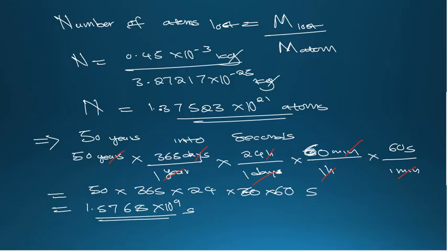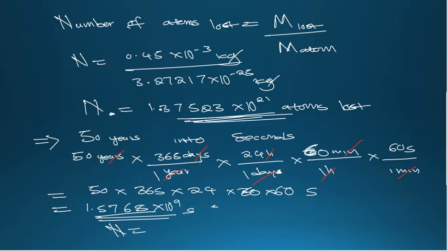The question is asking us to find the number of atoms which were lost per second. Already we found the number of atoms which were lost, and the time in seconds. So to find the number of atoms lost per second, we are going to divide this into this. Because I don't have enough space, go ahead and divide this into this.